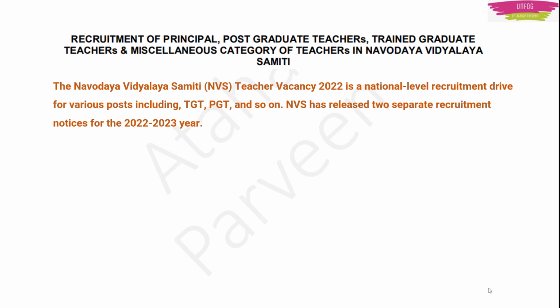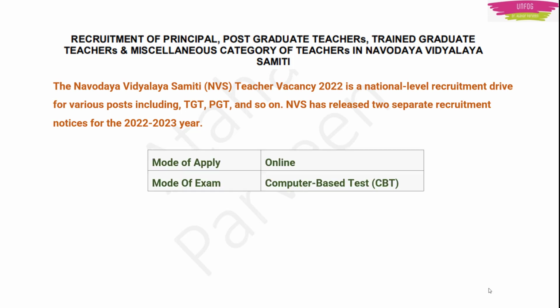Now this Navodaya Vidyalaya Samiti or NVS teacher vacancy, whose notification has come this year in 2022, is a national level recruitment drive for various posts which include trained graduate teachers means TGT, postgraduate teachers means PGT and so on. And this NVS has now released 2 separate recruitment notices for the year 2022 to 2023.